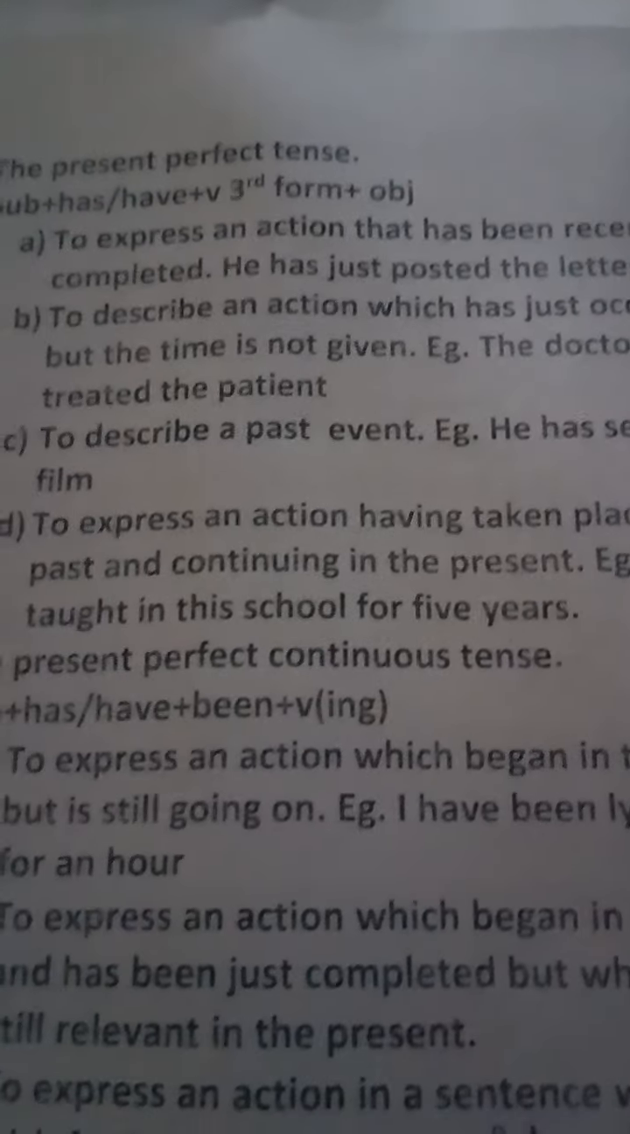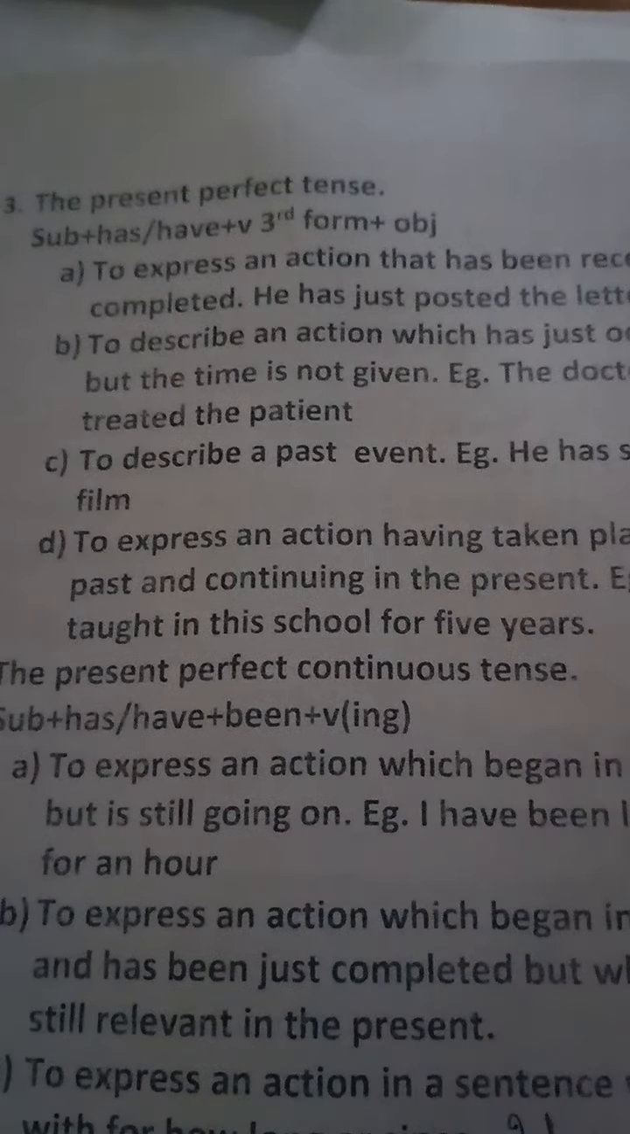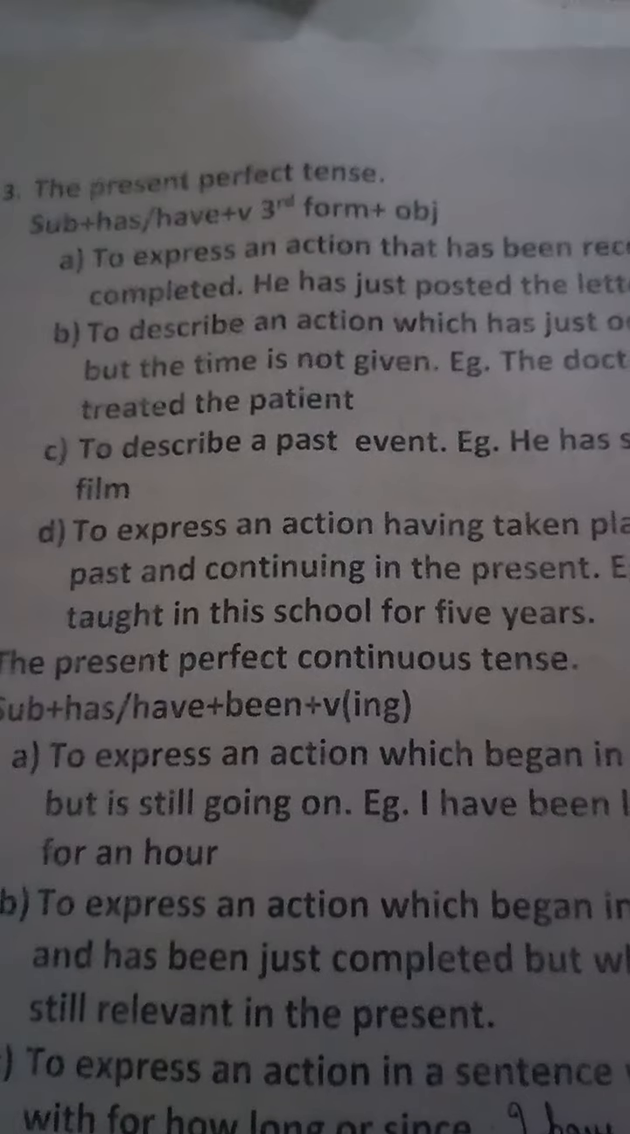Example, the doctor has treated the patient. The work has been done. What is the work? The doctor has treated the patient. Next, to describe a past event. Okay, any event that has been past. Okay, he has seen this film. Example is he has seen this film, means the work or the event has been done.